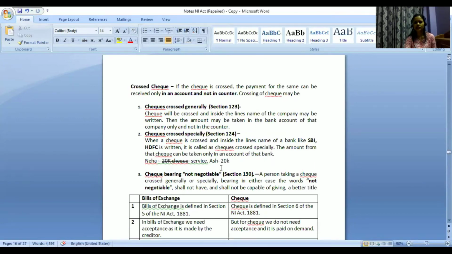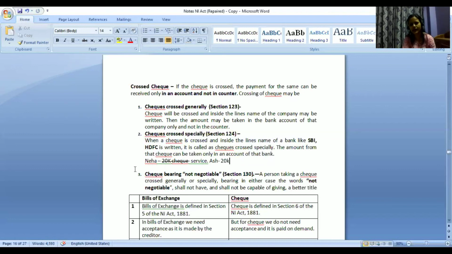Now, Aishwarya cannot file a case against Neha for check bounce, but she will have to claim the money from me. She will have to file a case against me that I am supposed to pay her 20,000 rupees. So basically this not negotiable is used just in order to avoid some legal complications.